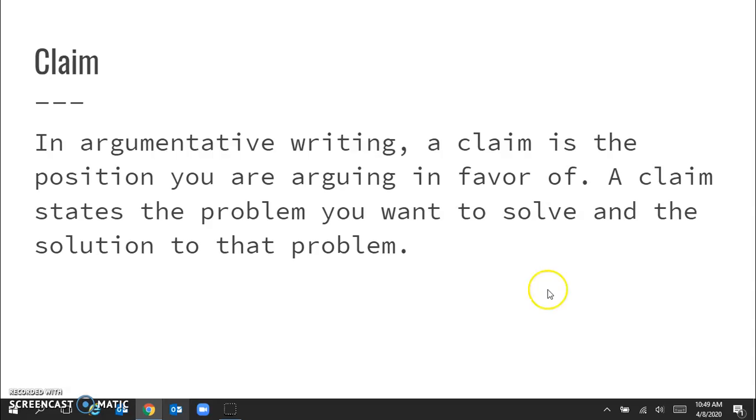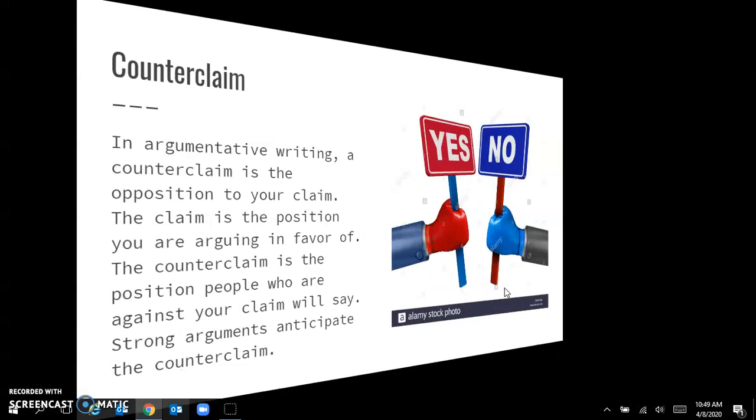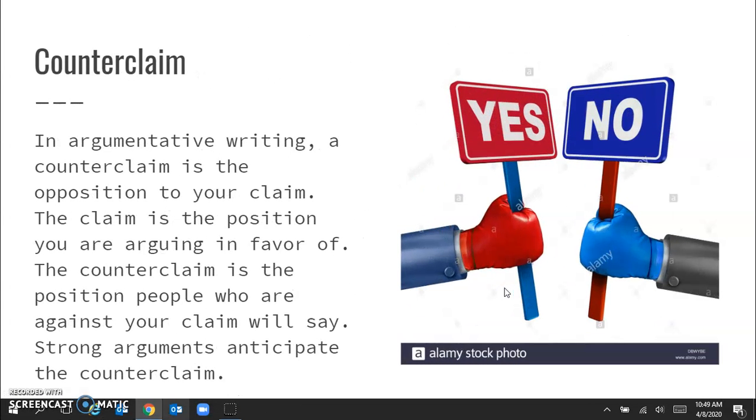So what is a counterclaim? A counterclaim is the opposition to your claim. The claim is what you are arguing in favor of, and the counterclaim is what people who are against your position will say.